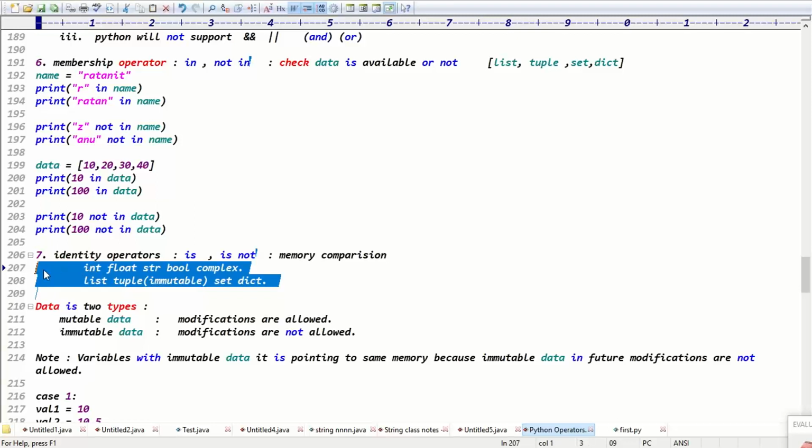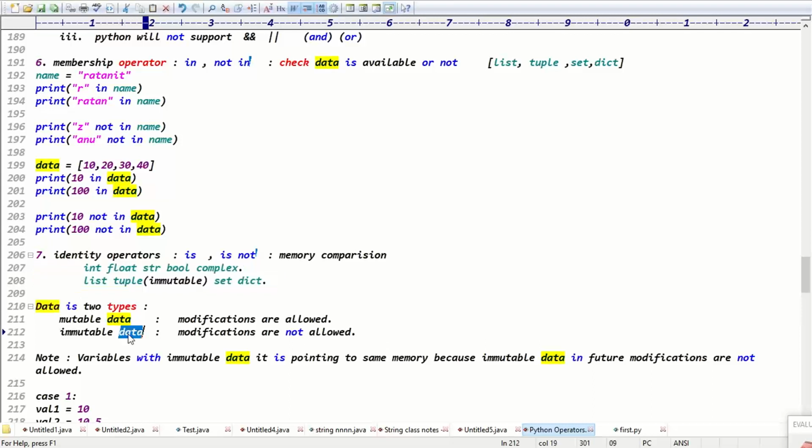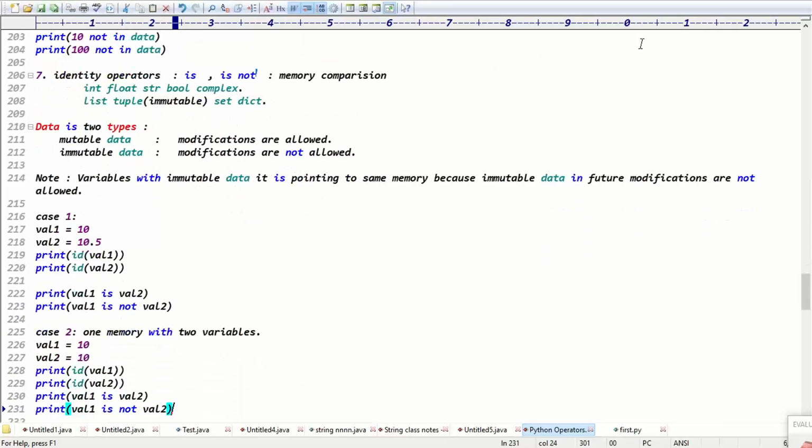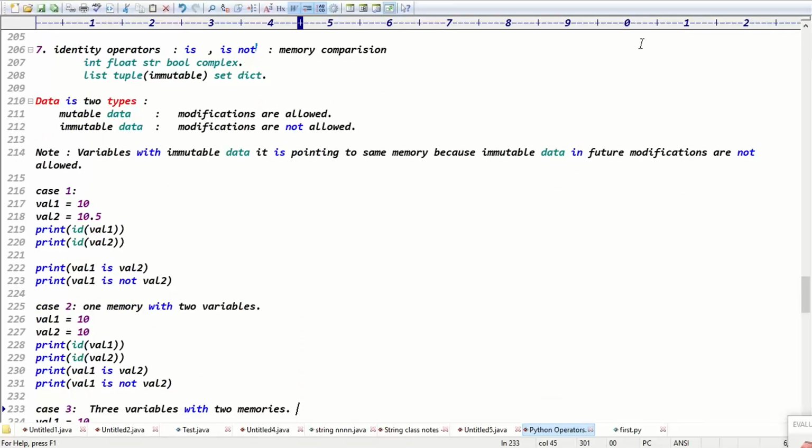If these are all the data types, guys, basically the data types are two ways. One is a mutable data, one is an immutable data. How many data types in total? Two data types. What are the two data types, guys? Mutable data and immutable data, right? Mutable means what? Modifications are allowed, you can change. Mutable means modifications allowed. Immutable means modifications not allowed. Exactly.